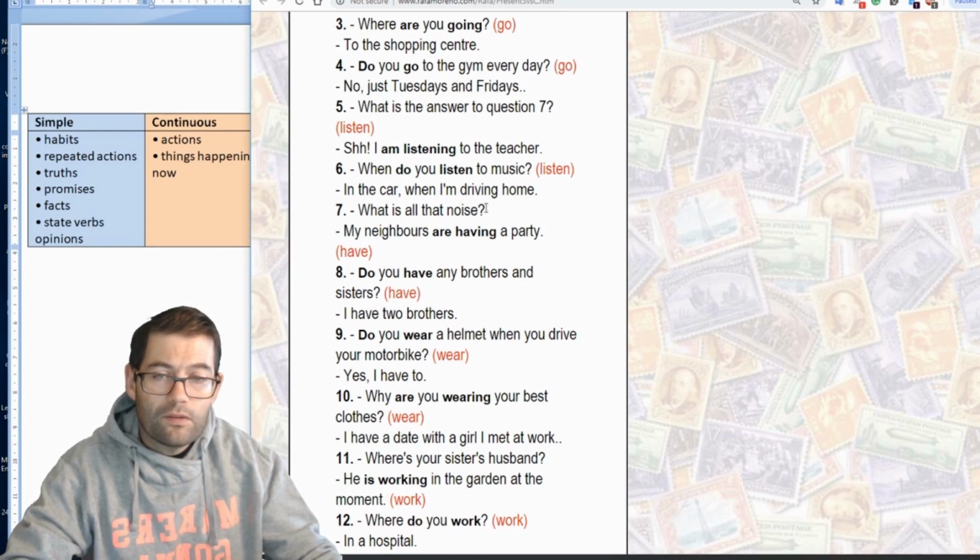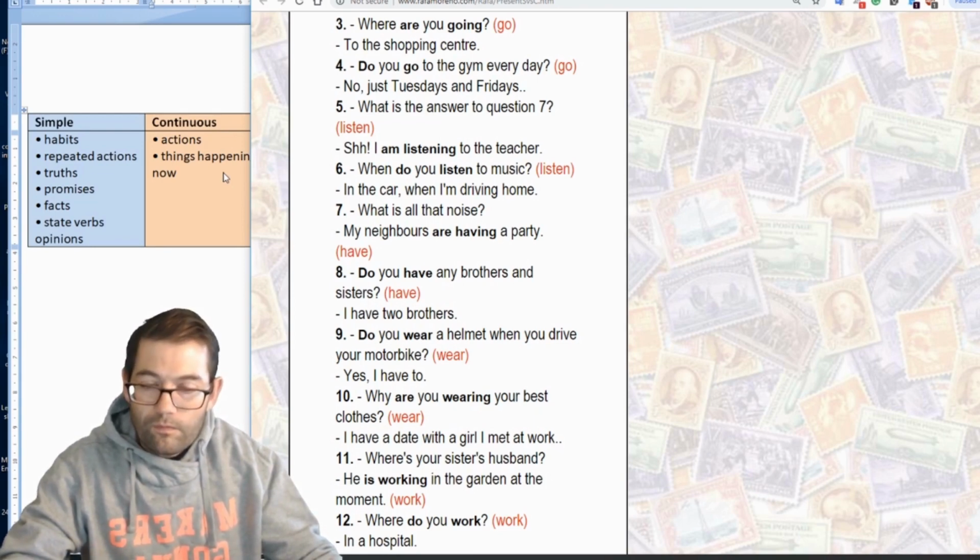What's all that noise? My neighbours are having a party. Now this is a bit tricky and the context is important here. The noise is being created now, and the noise is being created because of an action or an activity.